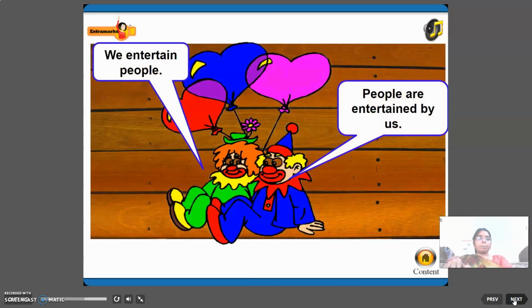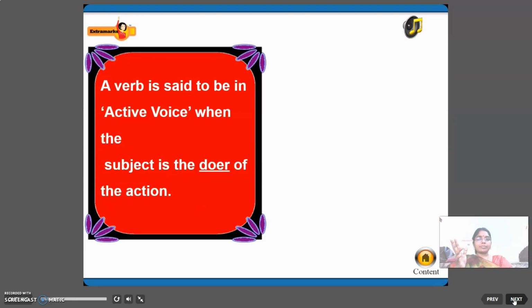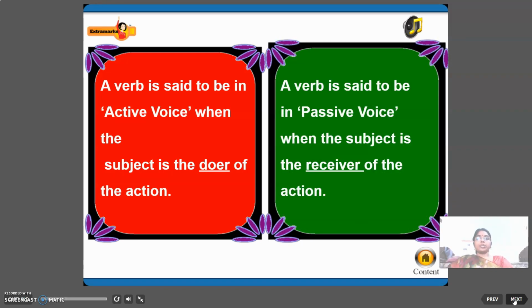We entertain people. People are entertained by us. Right? We entertain people. People are entertained by us. Are both the same voice forms or different voice forms? Check it out. A verb is said to be in active voice when the subject is the doer of the action. Okay. A verb is said to be in passive voice when the subject is a receiver of the action. So, understand active and passive voice and differentiate.